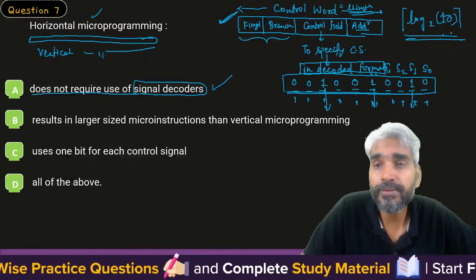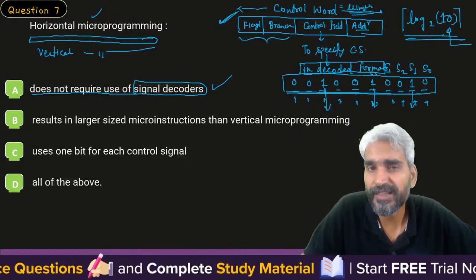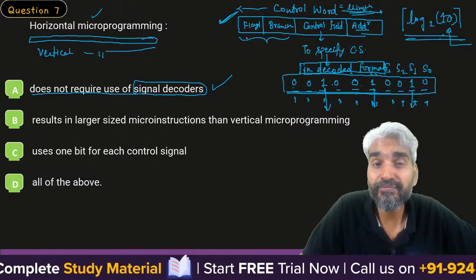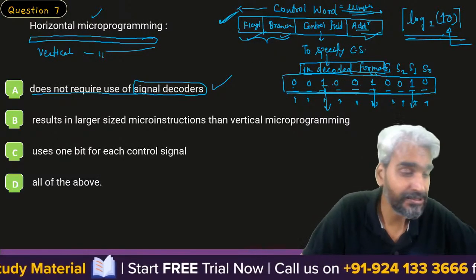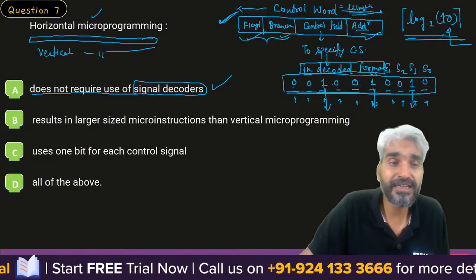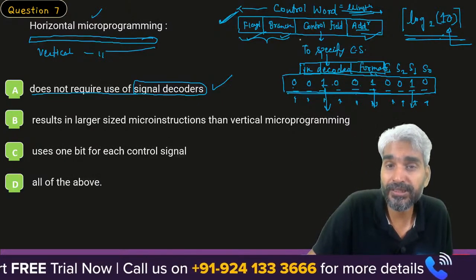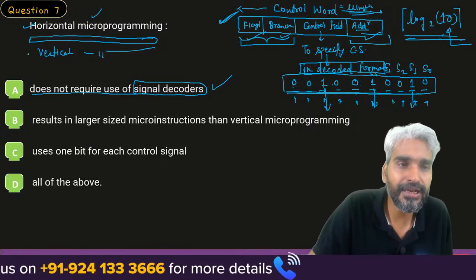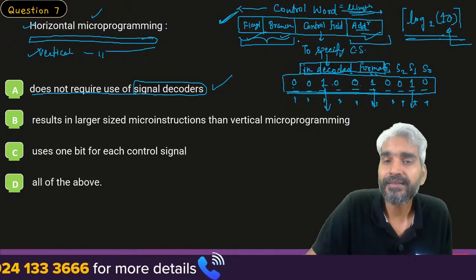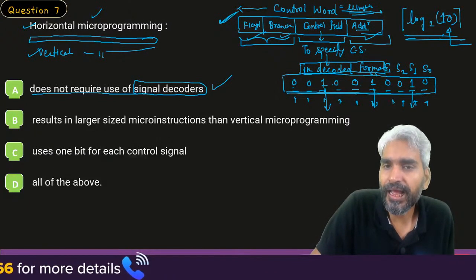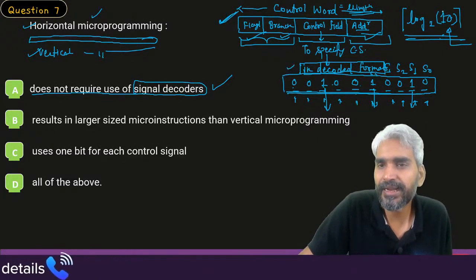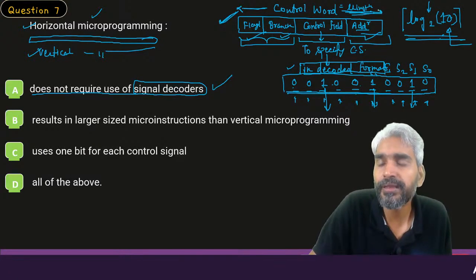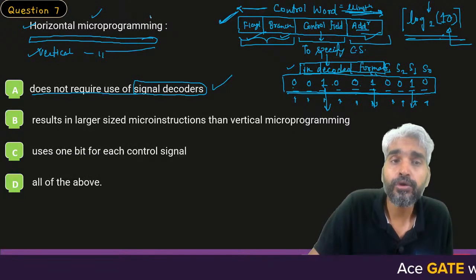So 4 bits will be used to identify 1 out of 10 signals. Here, for 10 control signals, 10 bits will be used in horizontal. The remaining fields will be of exactly the same size. Therefore, you can see that if these 3 fields are of the same size in horizontal and vertical, and the number of bits in the control field is more for horizontal and less for vertical, then the overall control word size will be more for horizontal microprogramming.